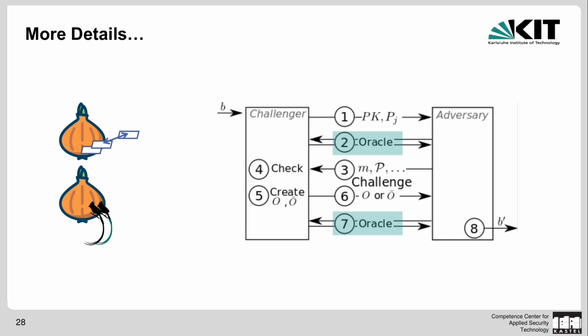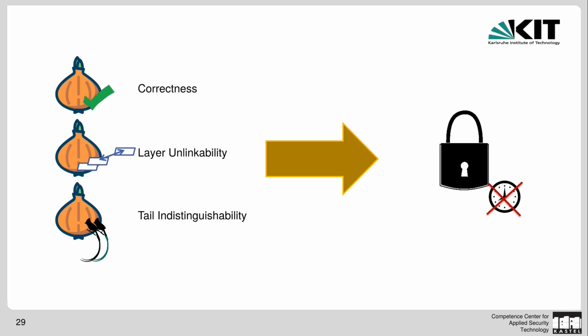But for all the others, I want you to know that we actually have proven that onion correctness together with our layer unlinkability and tail indistinguishability implies the ideal security of Camenisch and Lysyanskaya.